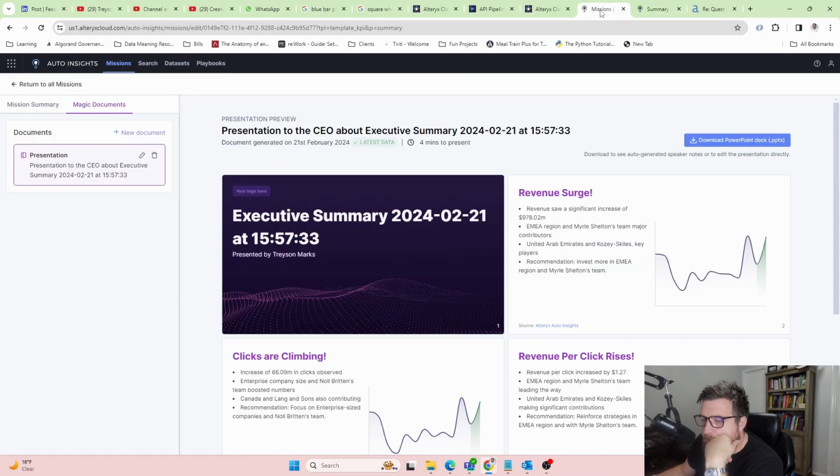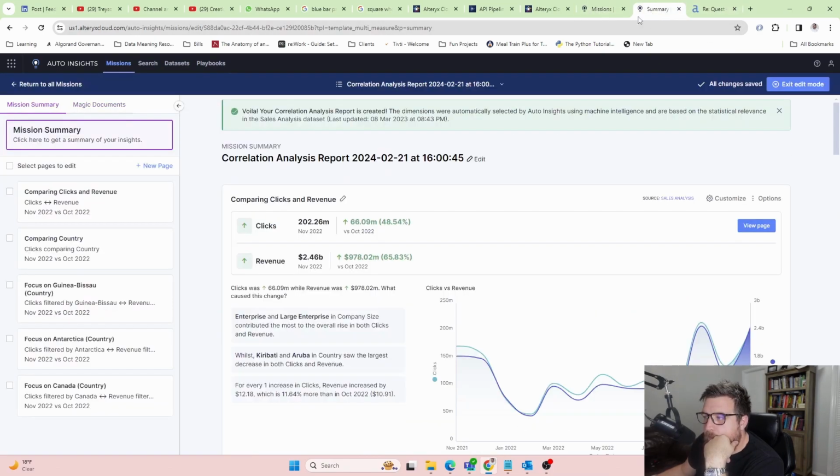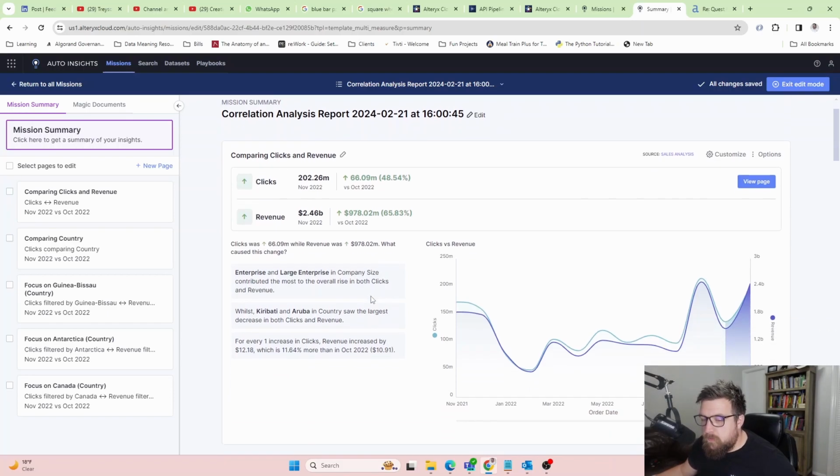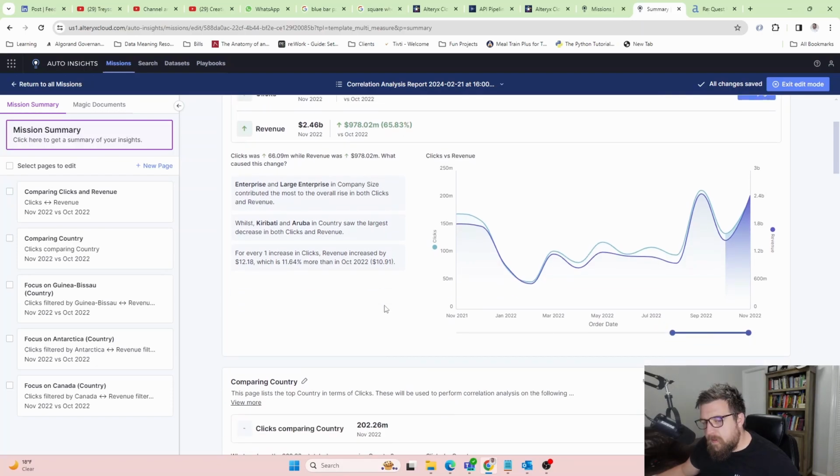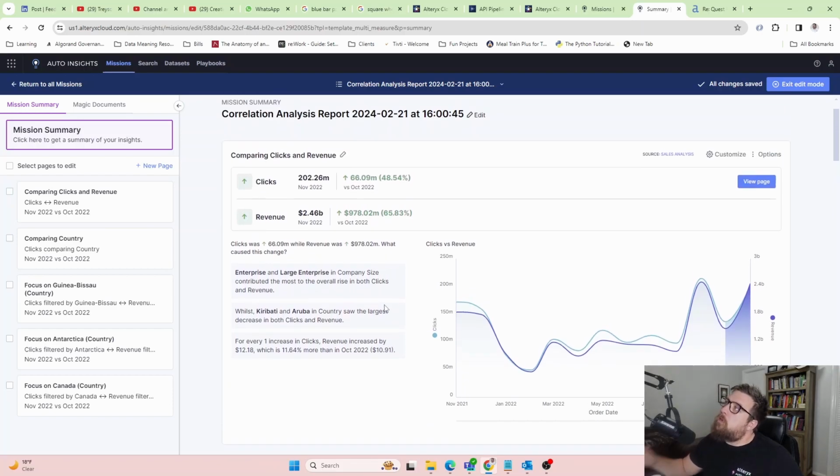Let's just see what this looks like. Let's see how this is going. Okay, so I don't want to change. Okay, so clicks, revenue. Clicks are up, revenue's up. 66 million clicks became 978 million revenue. That's cool. Enterprise and large enterprise company. So this, I actually like this. This would be really cool.